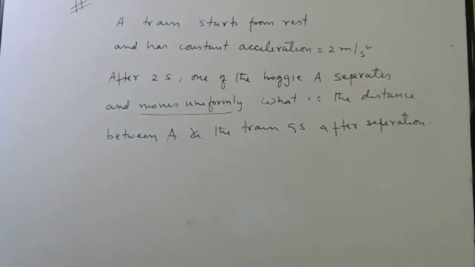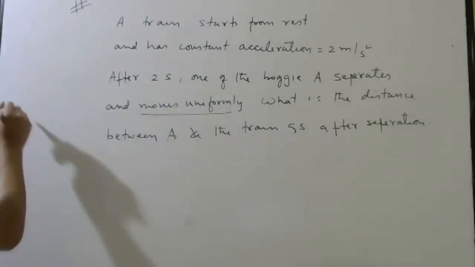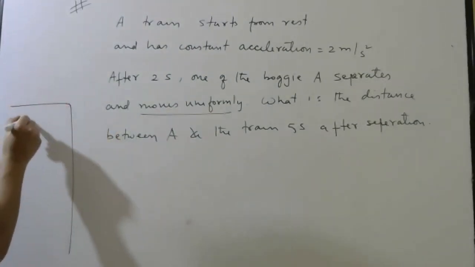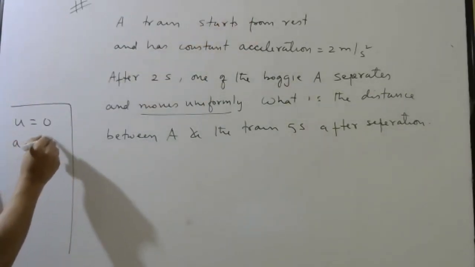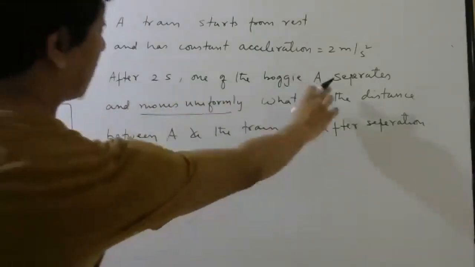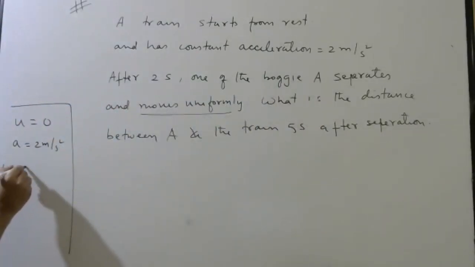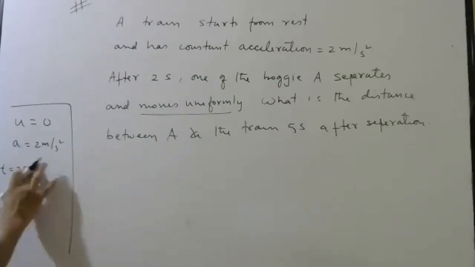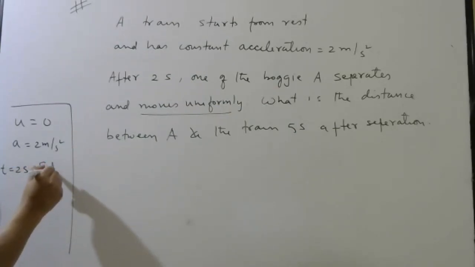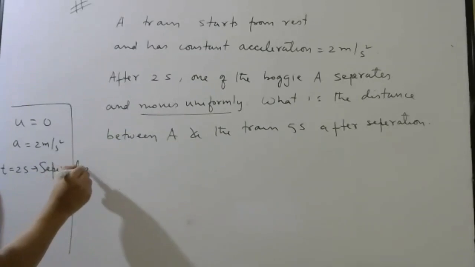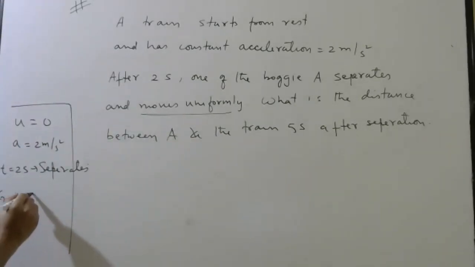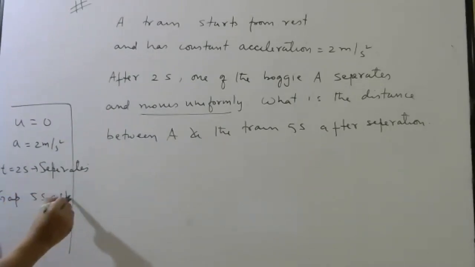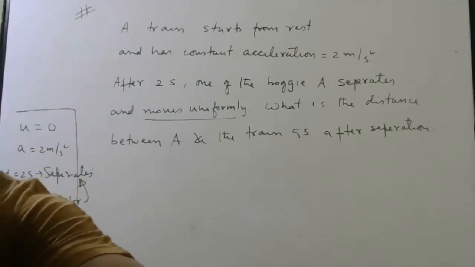So let us solve. Let me write whatever they have told here. Okay. Initial velocity is 0 for the train. Acceleration is 2 meters per second square. What time it separates? At 2 seconds it separates. And then after separation, they want the gap 5 seconds after separation. I'm just writing this separately so that I will rub this part.